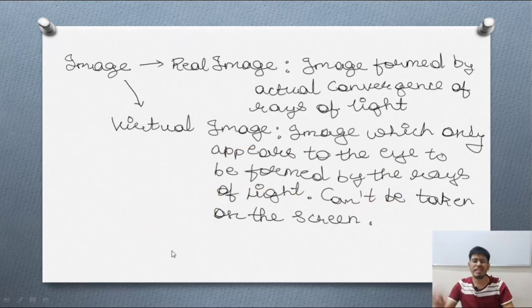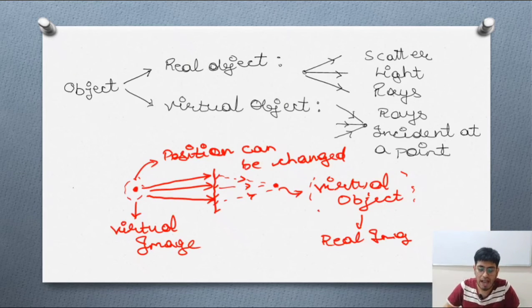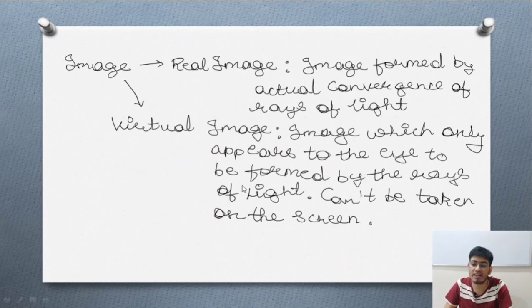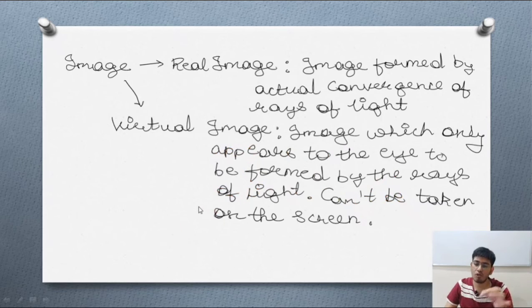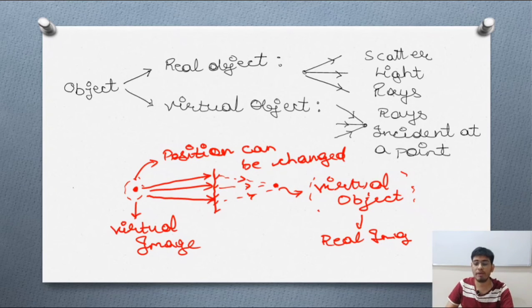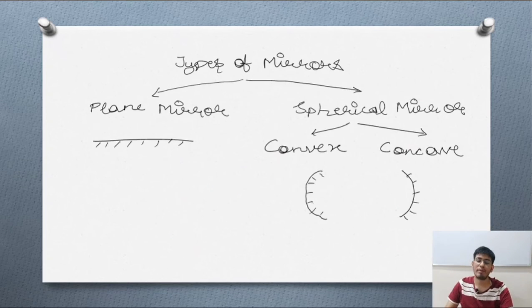Now let us read the definitions of image. The real image is an image formed by the actual convergence of the rays of light. The actual convergence of the rays of light is taking place over here, that's why we are calling it a real image. A virtual image only appears to the eye, as if formed by the rays of light, and it can't be taken on a screen. The image which can only appear to the eye but can't be taken on a screen is known as a virtual image.